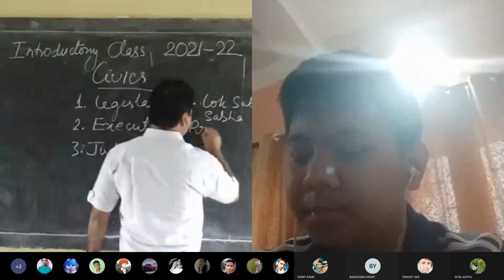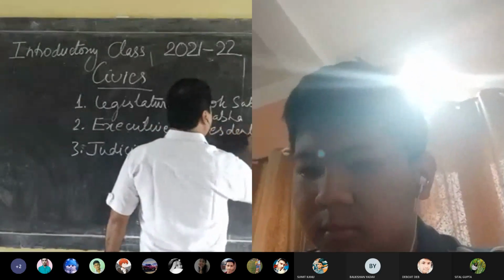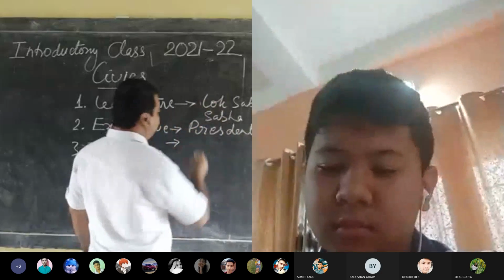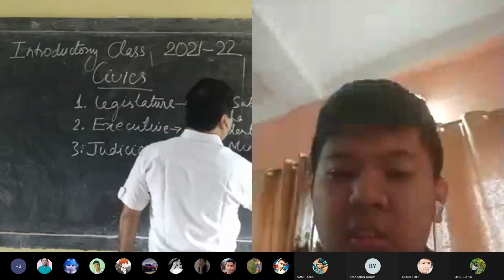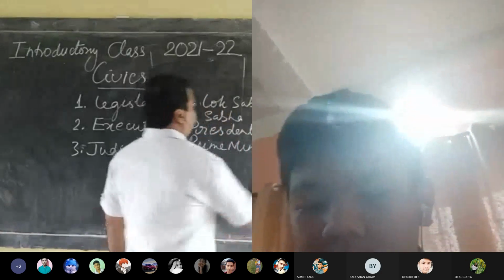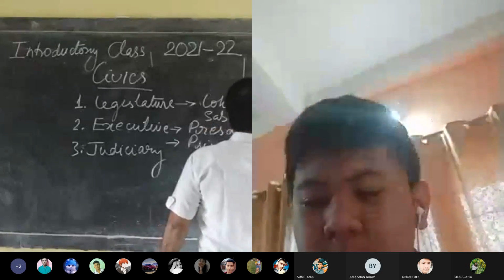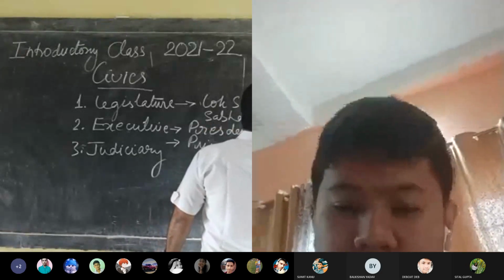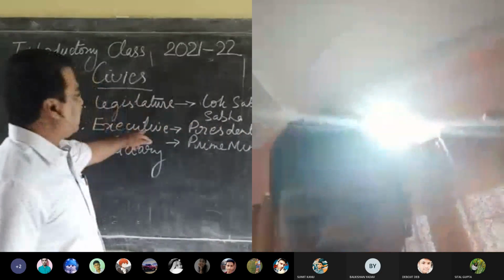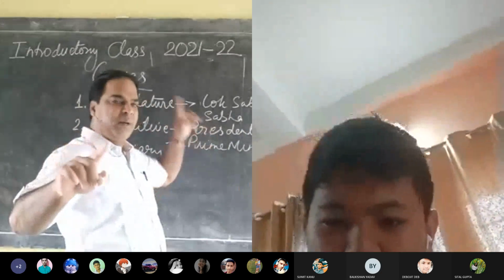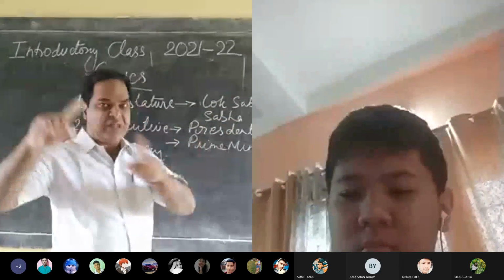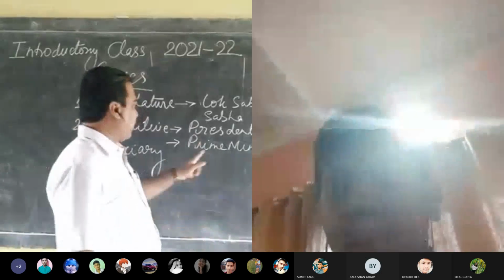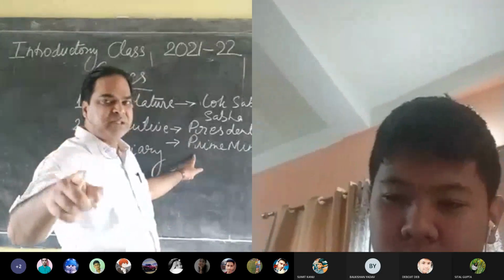Okay, this executive is divided into 2 chapters, right? The first one is President, and the second one is the third chapter. The real Union Executive, the Prime Minister, and the Council of Ministers. Okay, so executive is divided into 2 chapters, right? Chapter number 1 is Union Legislature. Chapter number 2, Union Executive. In Union Executive, we will study about President and the Vice President. And after that, there is another chapter, again the Union Executive. There is a Prime Minister and the Council of Ministers. Am I right?